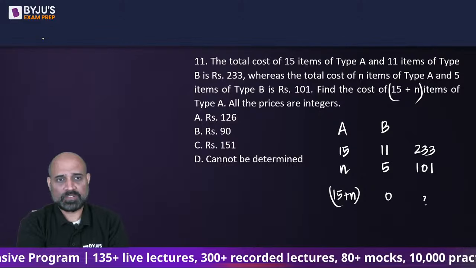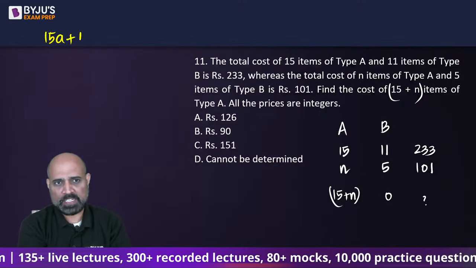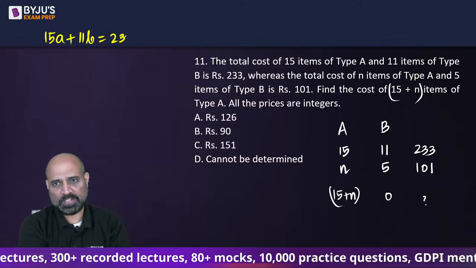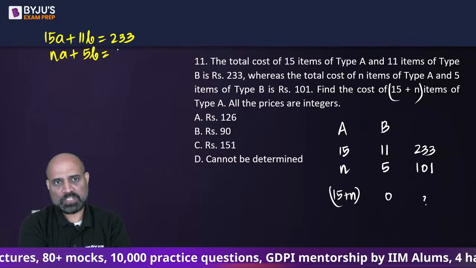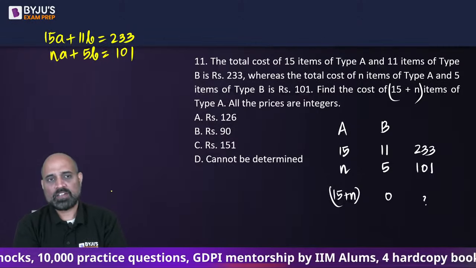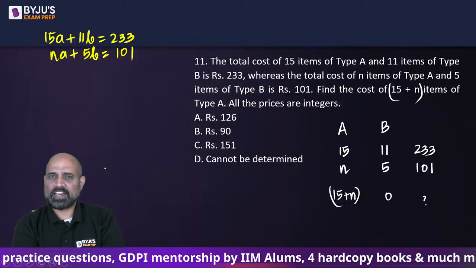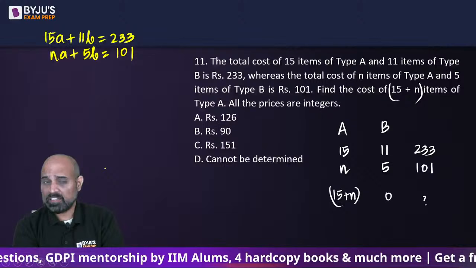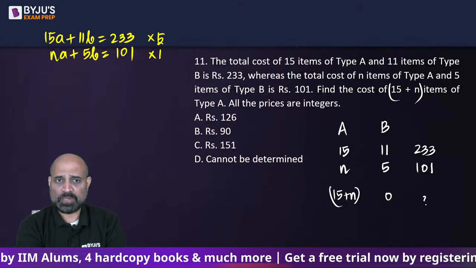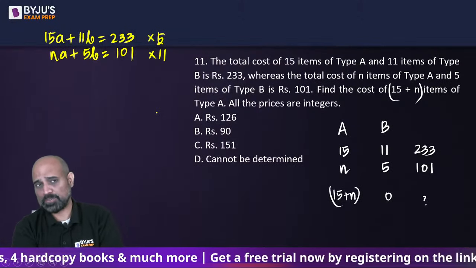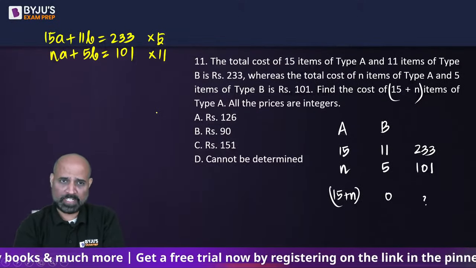तो एक काम करते हैं. Let's write 15a plus 11b is equal to 233, and na plus 5b is equal to 101. We can only eliminate the value of b here. So if we multiply the first one by 5 and the next one by 11, we will be able to eliminate b.